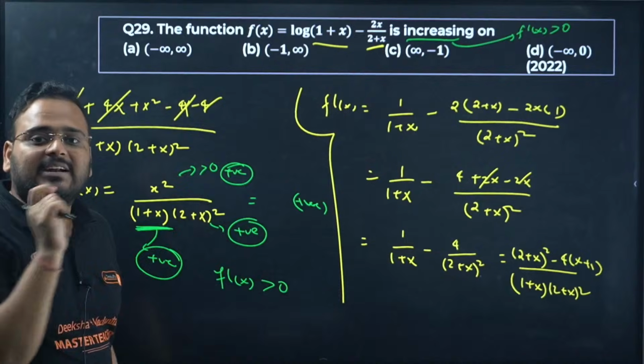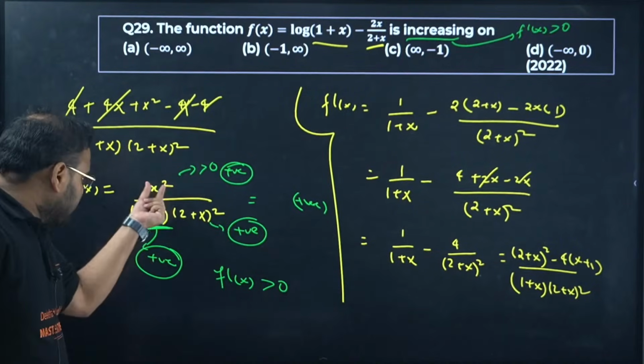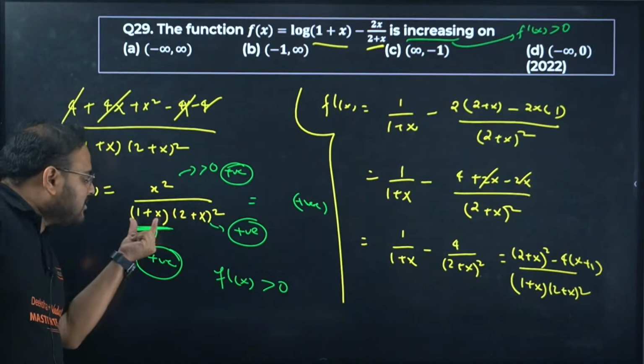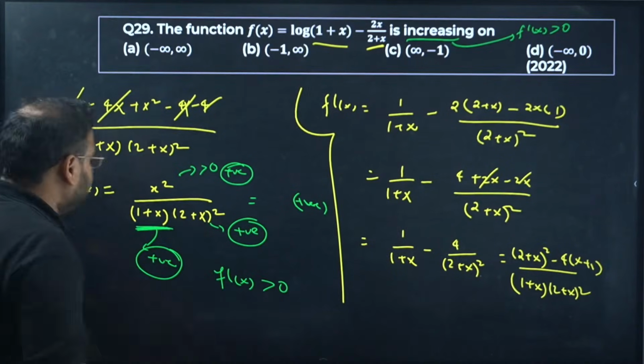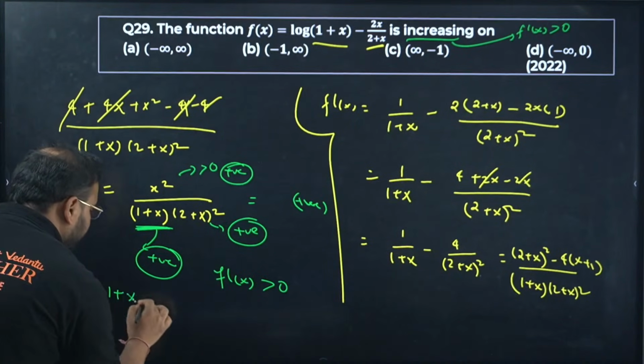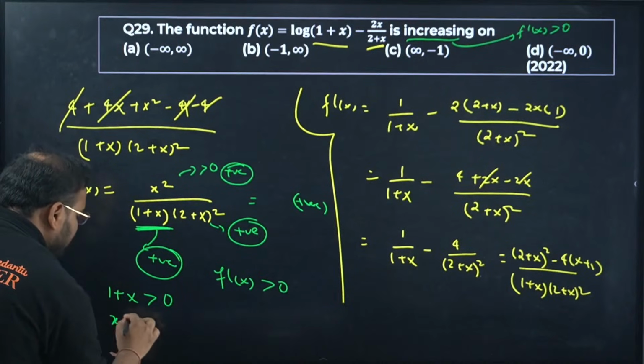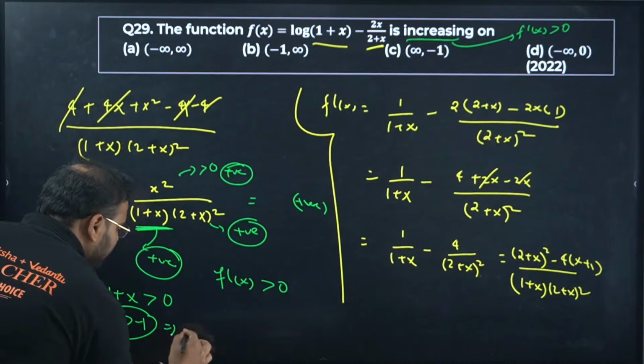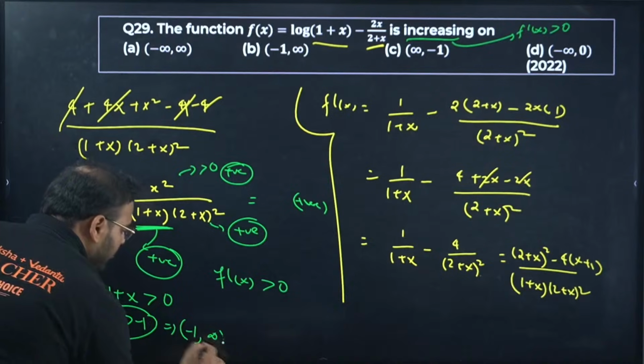Increasing is when the derivative is more than 0. This is a positive quantity. When this is positive, f dash of x becomes positive. And this is positive when 1 plus x is more than 0, which means x is more than minus 1. It means minus 1 to infinity, open.